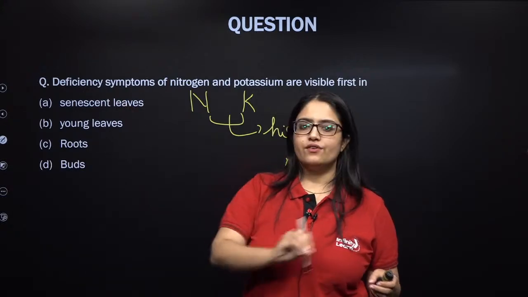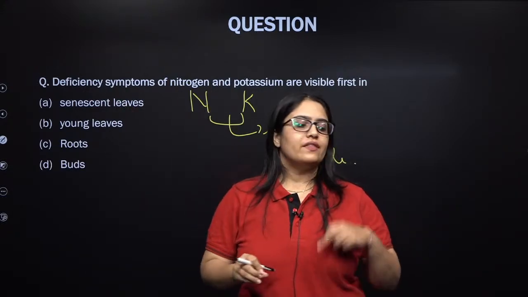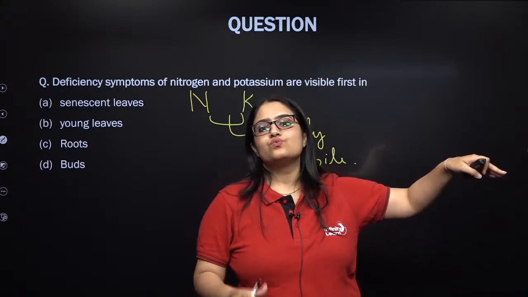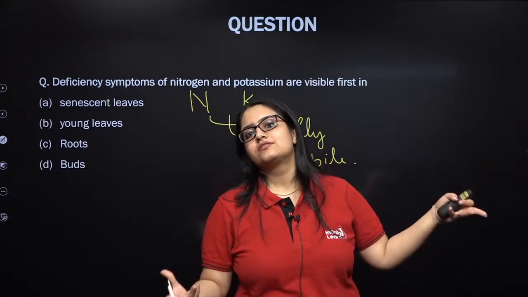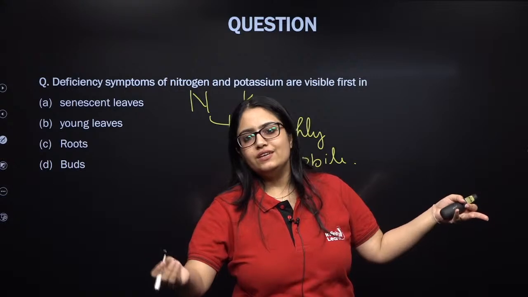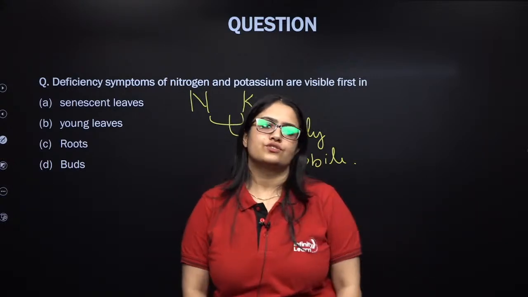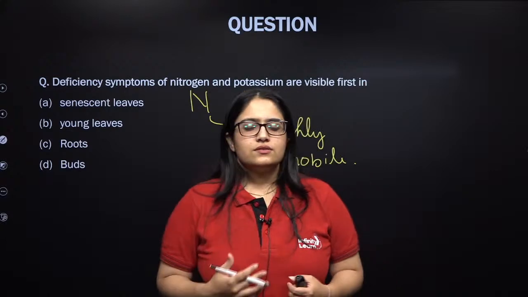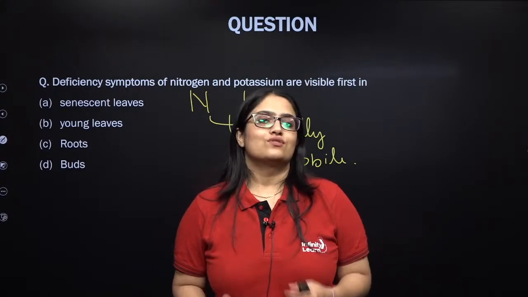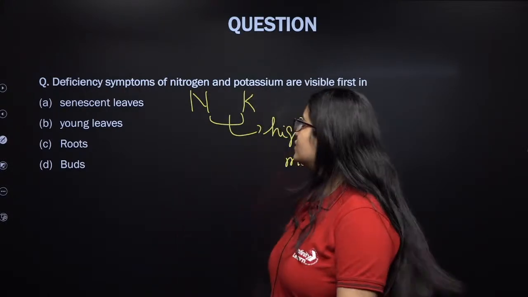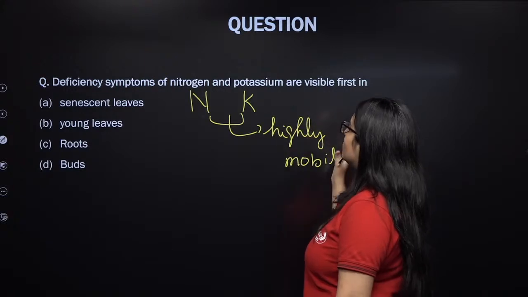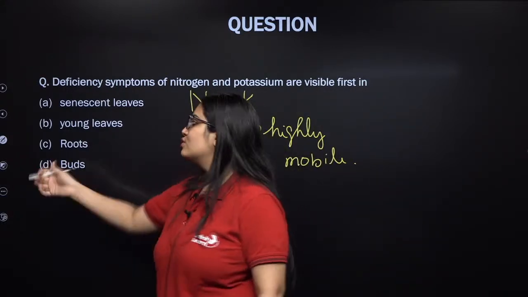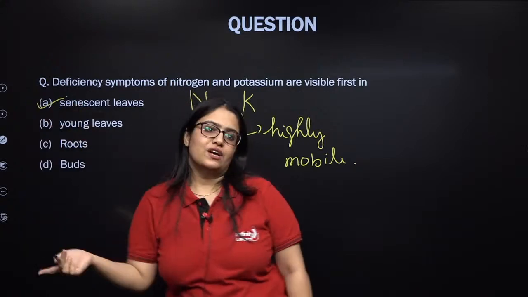That is why they are removed from them, and redirected to the plant parts which are growing, like buds and leaves in developmental stages. This is how plants utilize the available resources smartly. So such mobile element deficiency will be seen in plant parts which are showing aging or senescence, about to die.